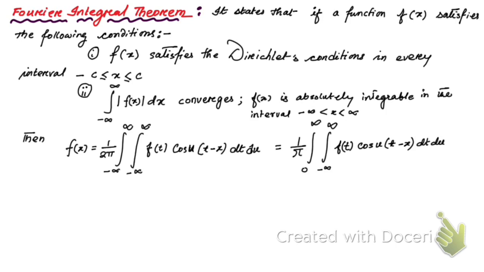Now let's go to prove this theorem. So let's prove it. We know the Fourier series of a function, and we have already learned that a function can be expressed in Fourier series if it satisfies the Dirichlet's conditions, and that's why I request you to watch the first lecture of Fourier series.